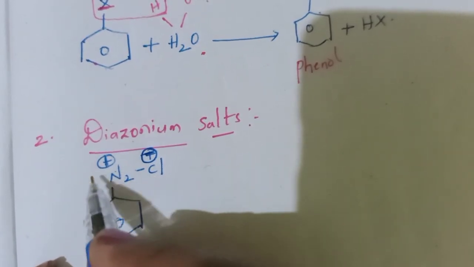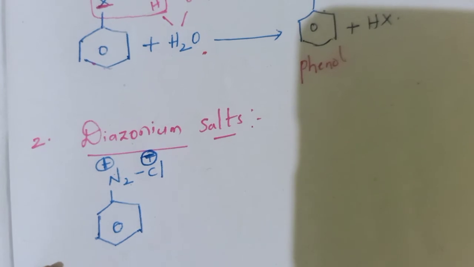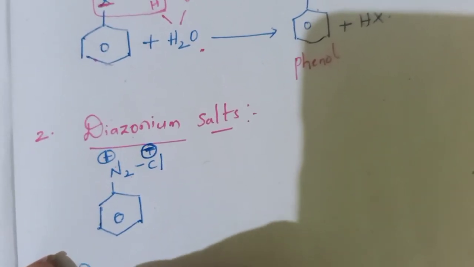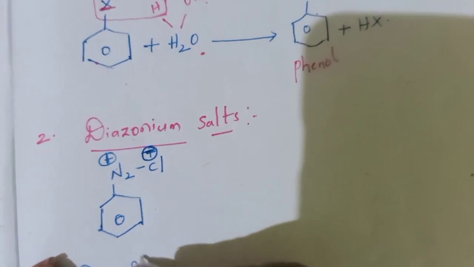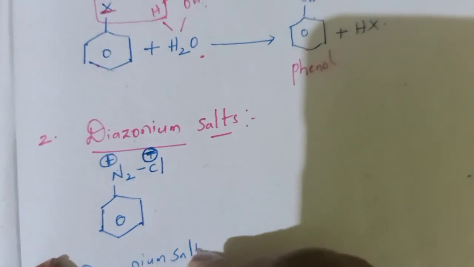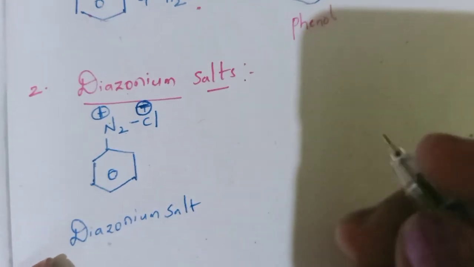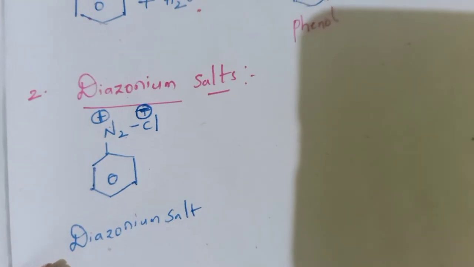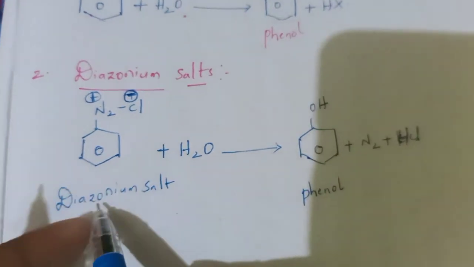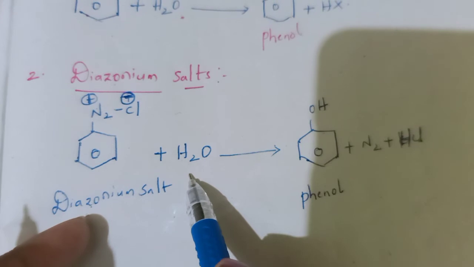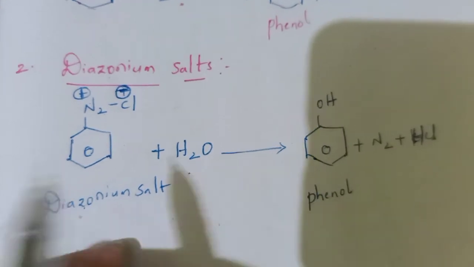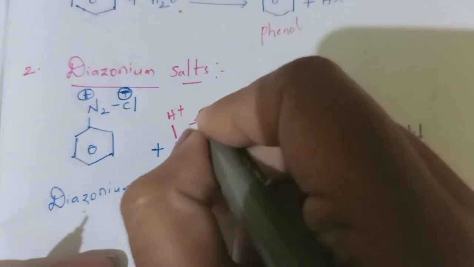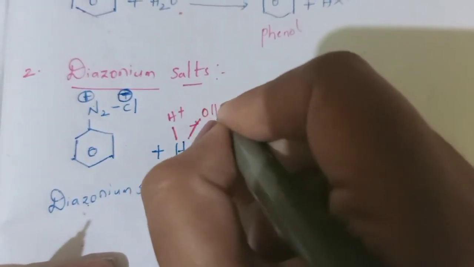When this diazonium salt is present on an aromatic ring, it is known as aromatic diazonium salt. Now this aromatic diazonium salt participates in a reaction. When diazonium salts undergo hydration, that is addition of water, this water again contains 2 ions, H plus and OH minus.